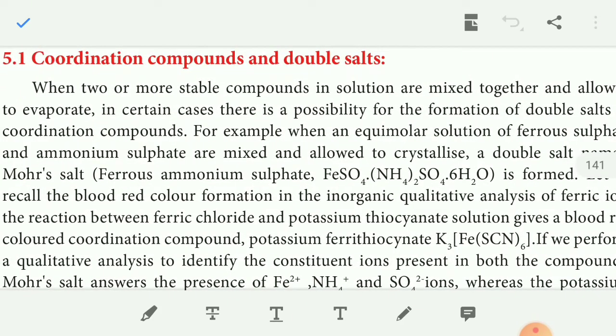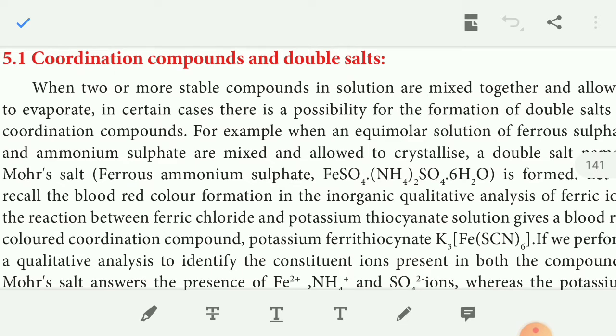For example, when equimolar solutions of ferrous sulfate, FeSO4, and ammonium sulfate, (NH4)2SO4, are mixed together and allowed to crystallize, a double salt is formed.